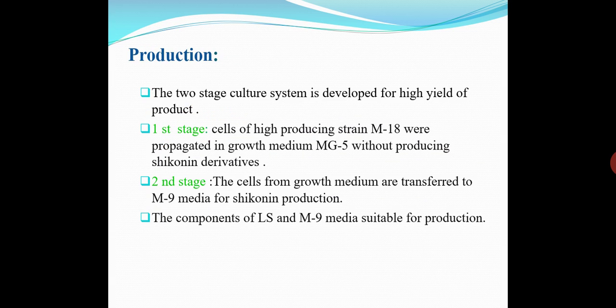Next, moving towards the production process of shikonin, a two-stage culture system is developed for high yield of product. The culture system of shikonin involves two stages. At first stage, we use MG5 media. We are seeing this in detail in the next slide. Remember that at first stage we use MG5 media, and at second stage we use M9 media for shikonin production.